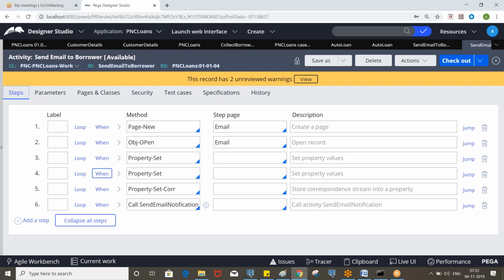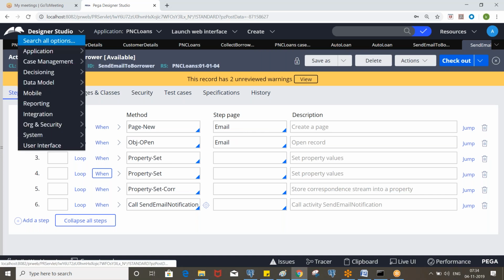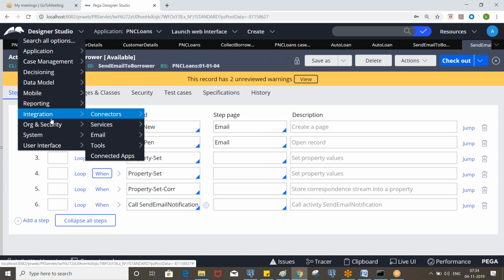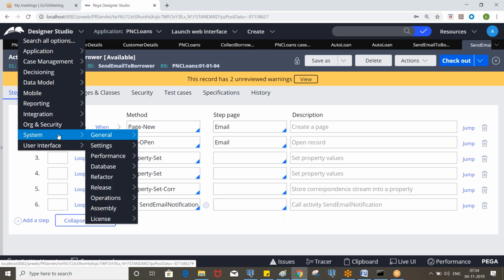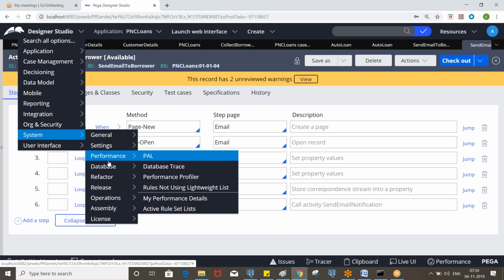Okay, so now we created the agent, and that will be configured in the application called SMA, which monitors all the background process related rules. Okay, so go to System, Operations, SMA.